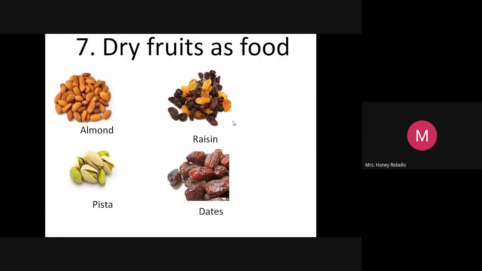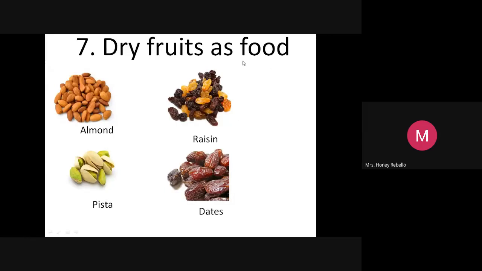Now next, see these dry fruits. You can eat them anytime. I have seen many children coming to school and taking all these things and eating. Some will be dropping them. You must know the value of it. It's very, very costly. You must not waste.